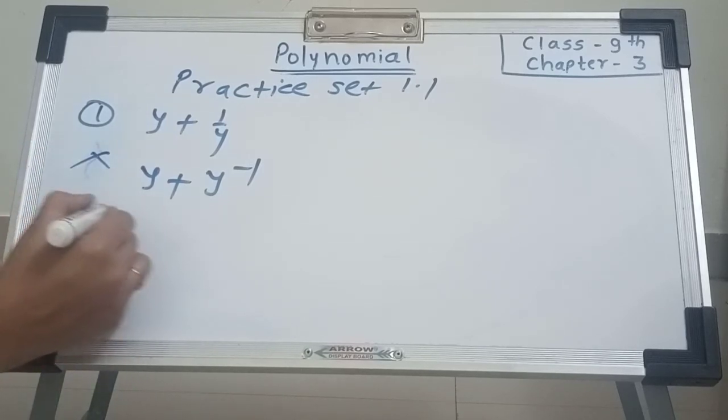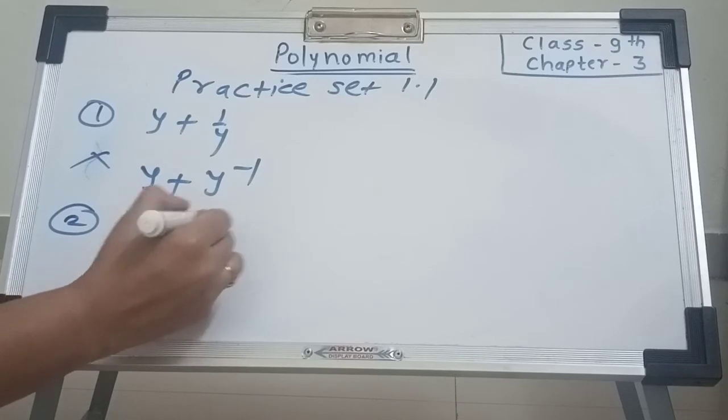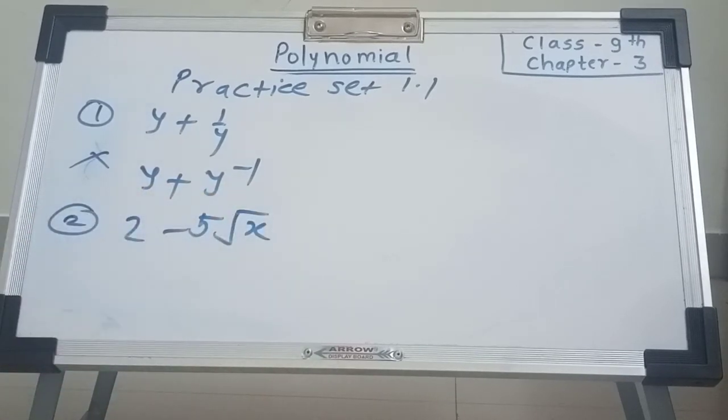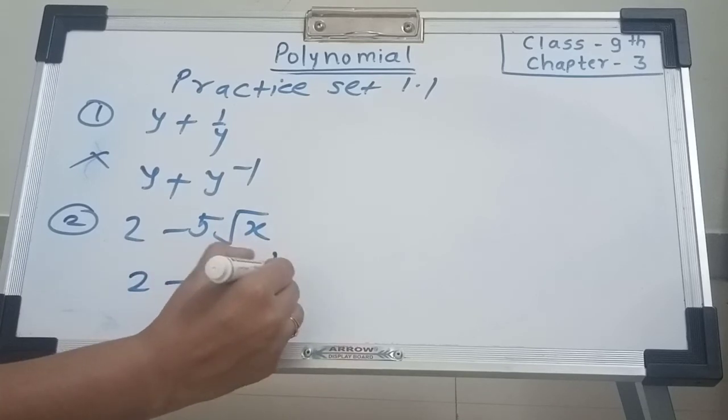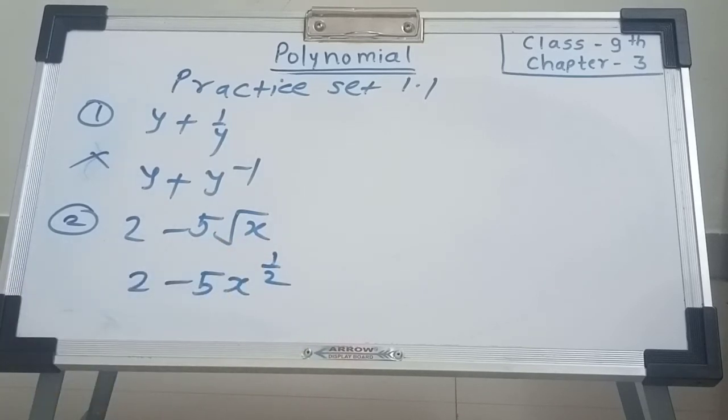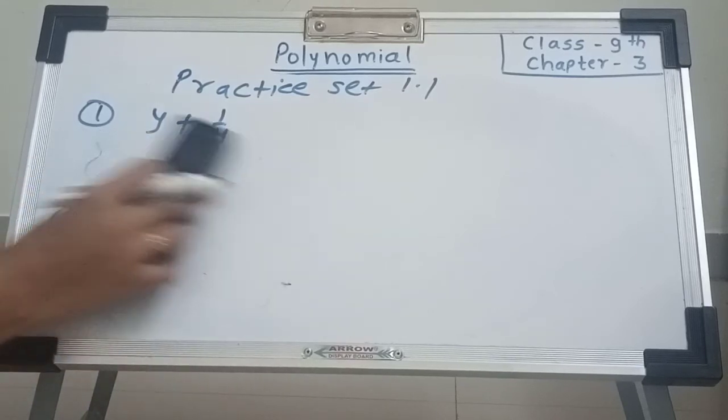Okay. Second, 2 minus 5 root x. Root x means x raised to 1 upon 2. Here the variable x has the power 1 upon 2. 1 upon 2 is not a whole number. Hence this is also not a polynomial.